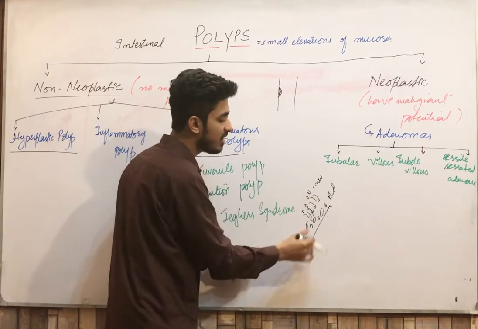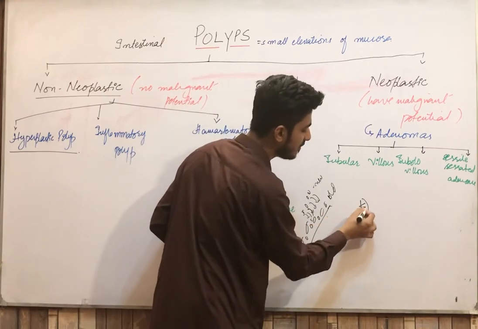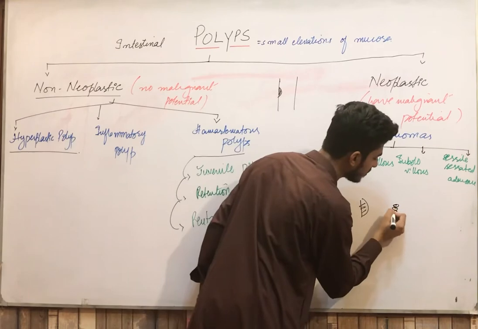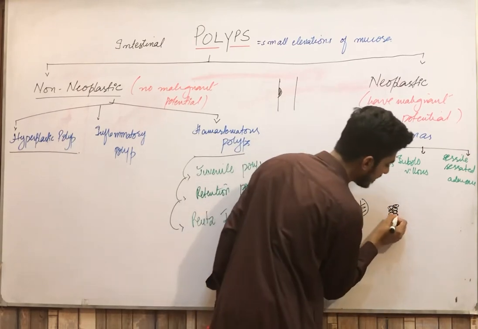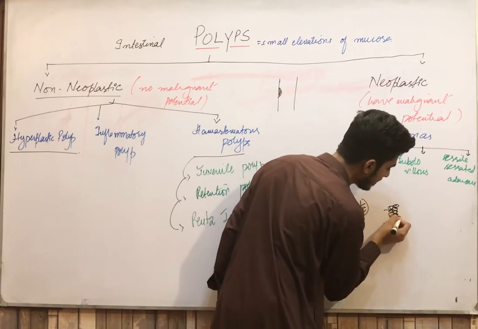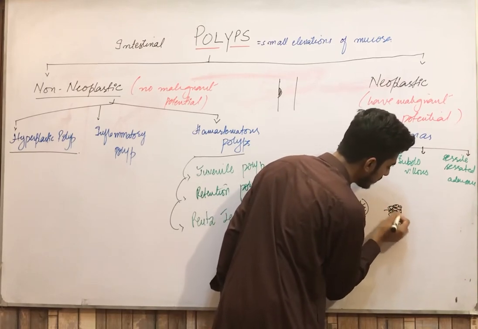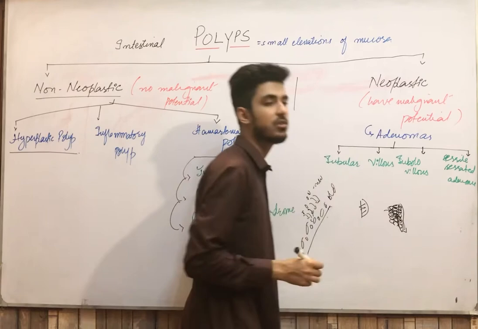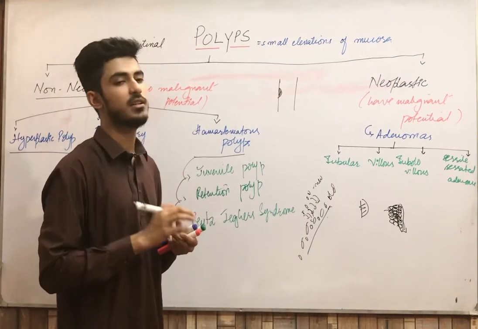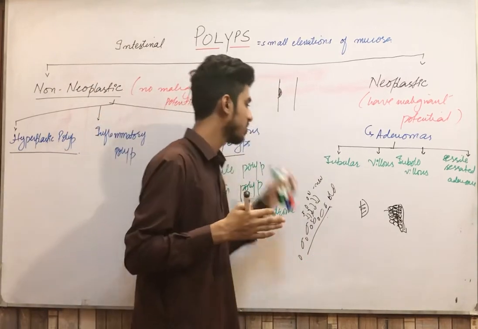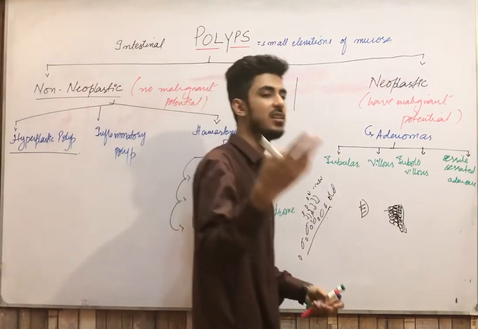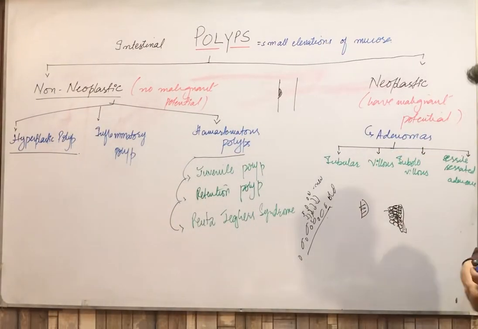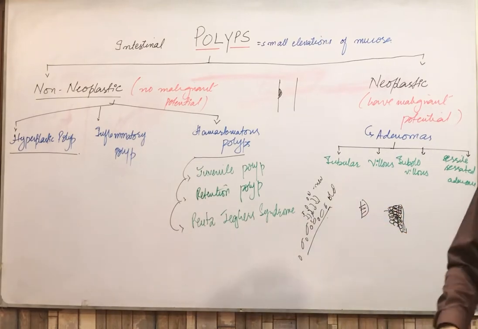When the number of cells is increased, obviously they will cause an elevation, because normally these are your cells. Clear? These are your cells. But when these cells are not shed off, the new cells come here and take place of them, so there will be an elevation that will develop, and this will lead to the formation of a polyp. So this is the mechanism of the hyperplastic polyp, which means the number of cells is increased. Clear? So this is your hyperplastic polyp.